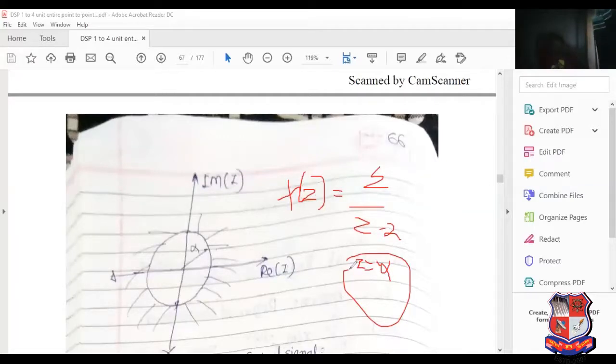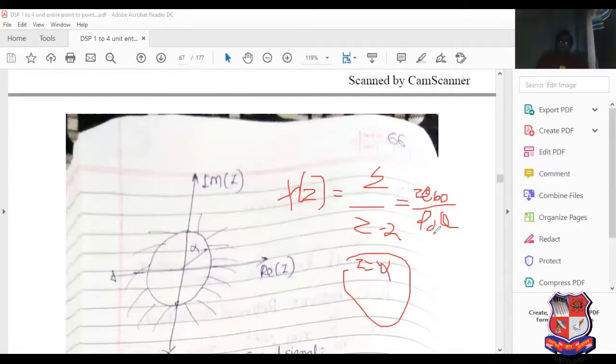So one of the properties is known as a pole. At z equal to alpha, one pole is present. Here we get 0, and here we get a pole, so 0 by pole. This is the concept regarding the Z transform, Z upon Z minus alpha.